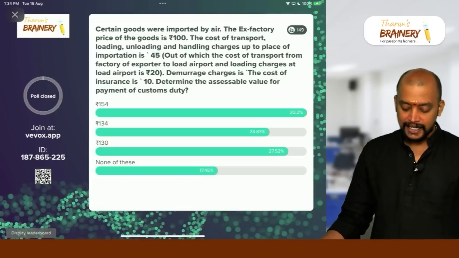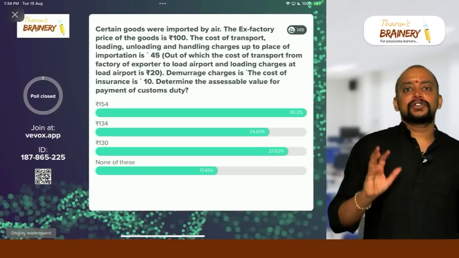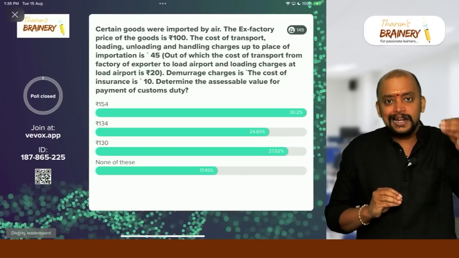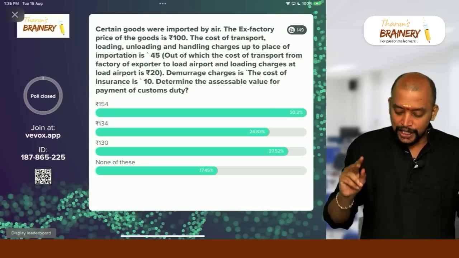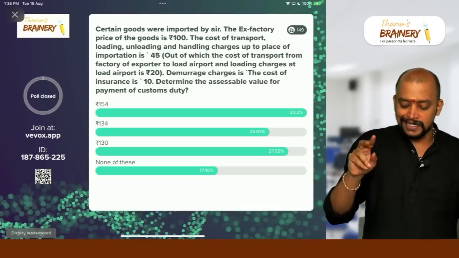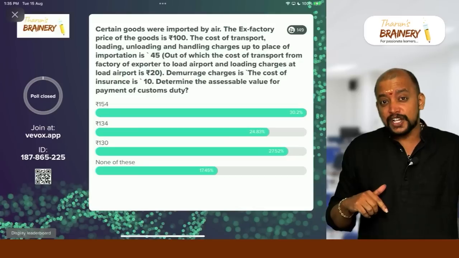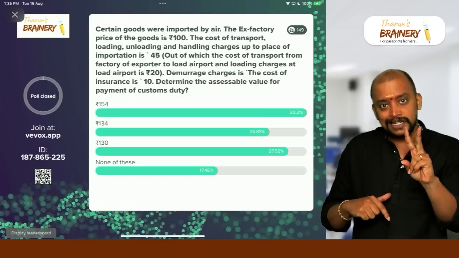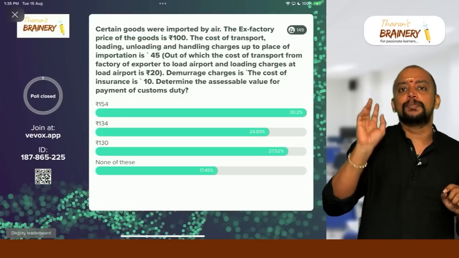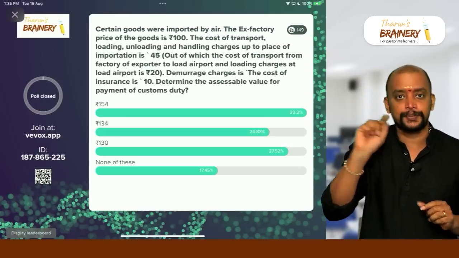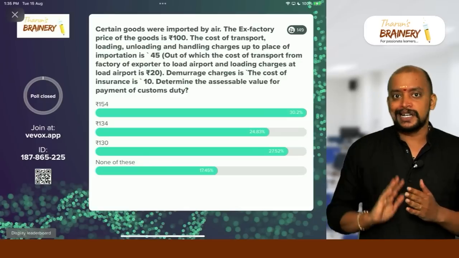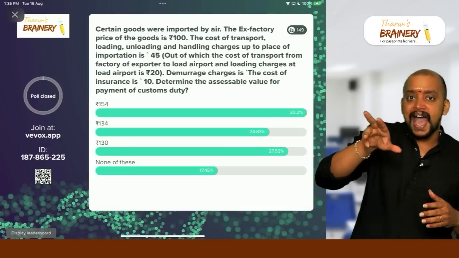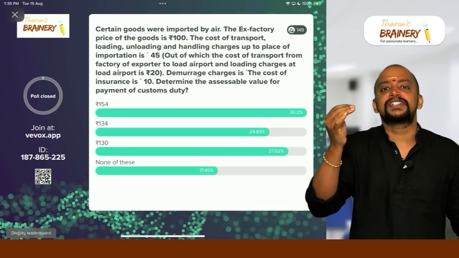Okay, so this is an interesting question. Actually, ex-factory cost is 100. Okay, and 100 plus you need to add 20 rupees, that is from factory of the exporter to load airport and loading charges in the load airport, 20. So 100 plus 20 is FOB. So FOB in this case is 120. So for this 120 we need to take freight. How much will be the air freight? Actual or 20% of FOB, whichever is lower.